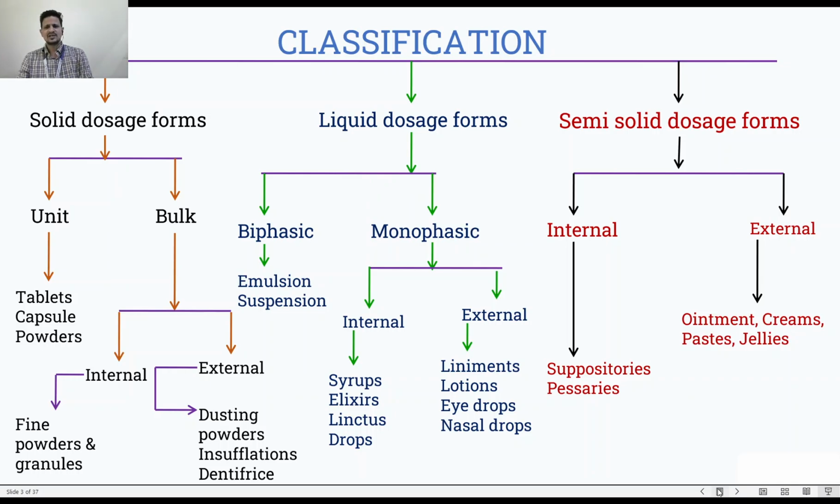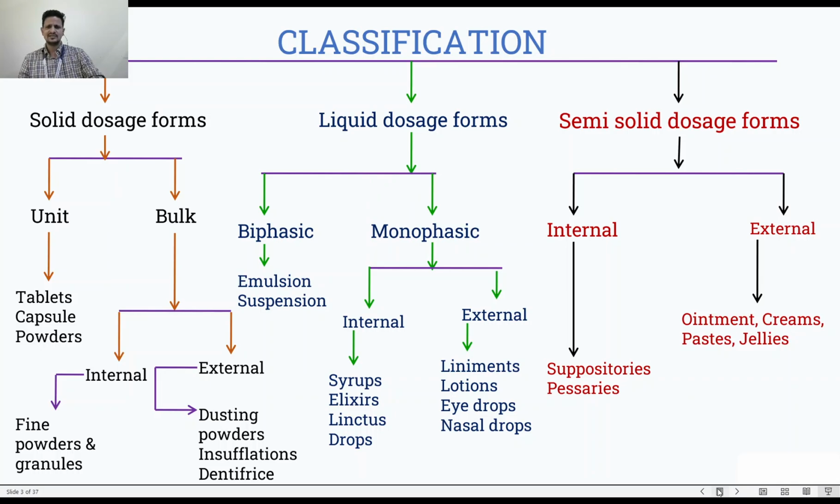Suppository is a unit dosage form. Just like a tablet, we can count a suppository. But the difference is that a tablet we consume orally, whereas suppositories we don't consume, we insert them in our body cavity.